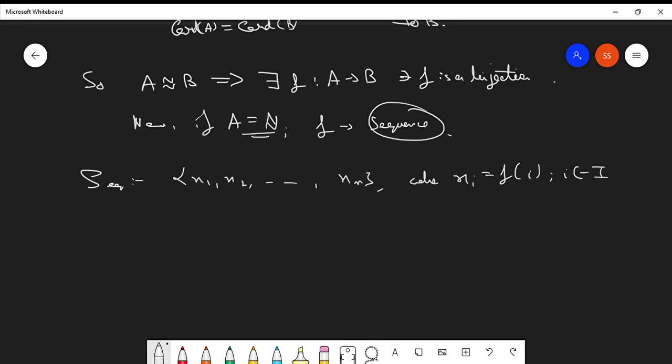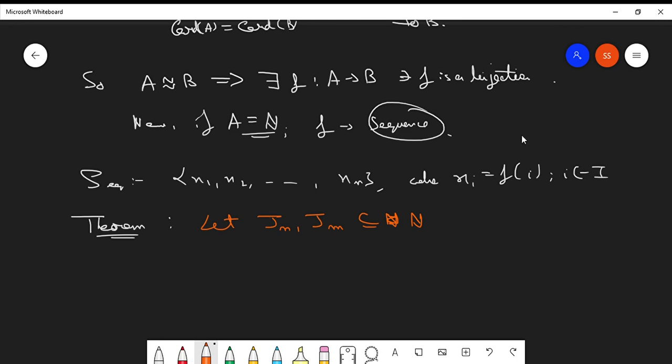Now let's see a theorem, a very important theorem. The theorem is numerical equivalence of subsets of natural numbers. So what does the theorem say? The theorem says that let Jn and Jm be subsets of natural numbers. It is not mandatory for them to be non-empty. They can be empty also. We are not specifying whether it is non-empty or empty.